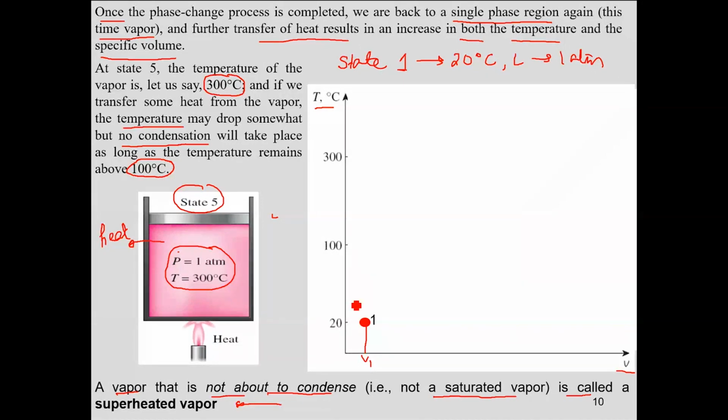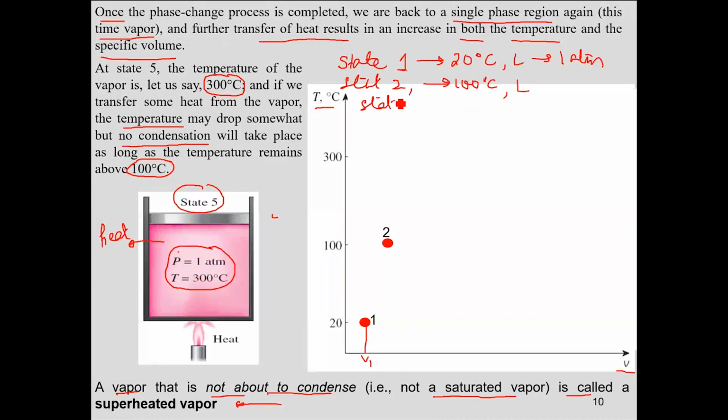I started heating up the system, and as I heated it, my temperature and the specific volume both increased. So I went to state 2, where I took my sample from state 1 to 100 degrees centigrade. State 2 was 100 degrees centigrade liquid.